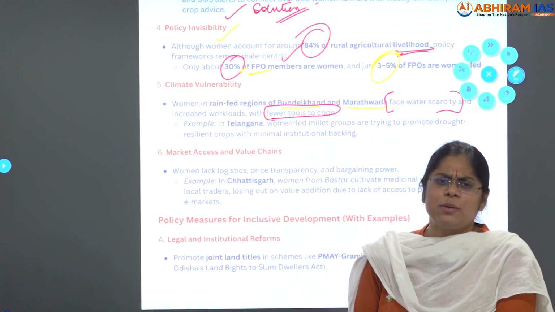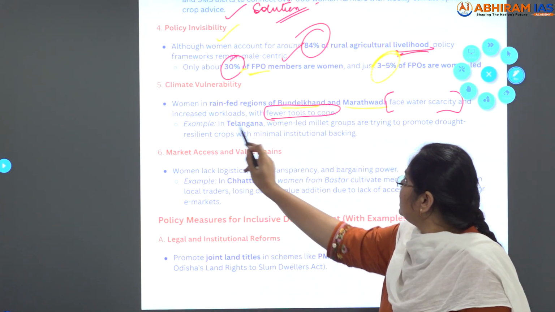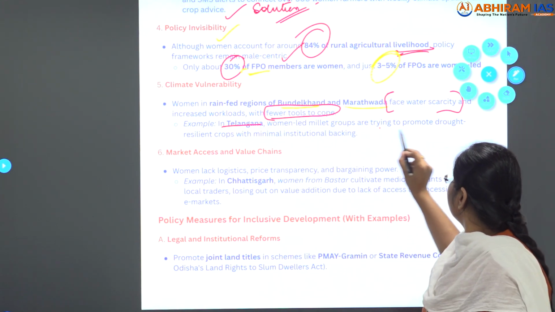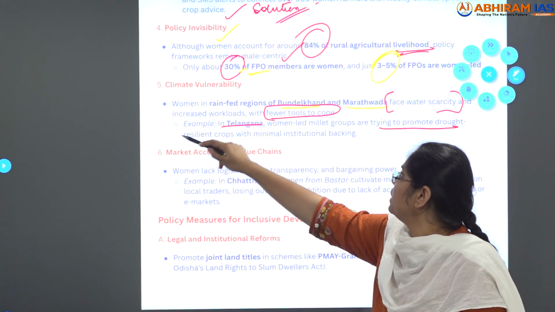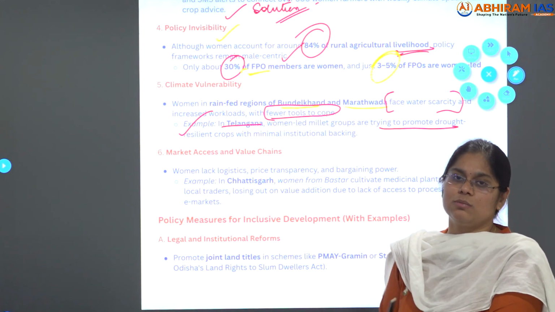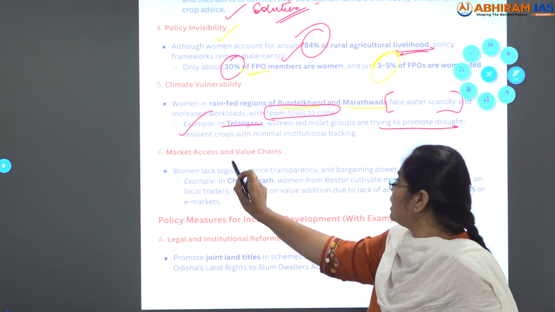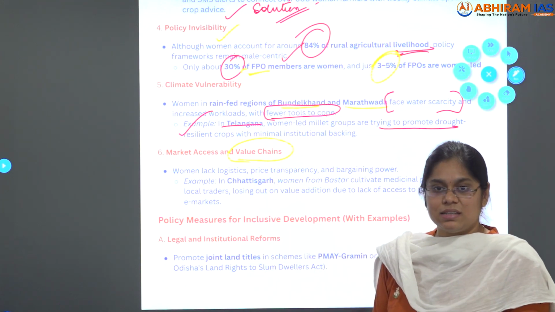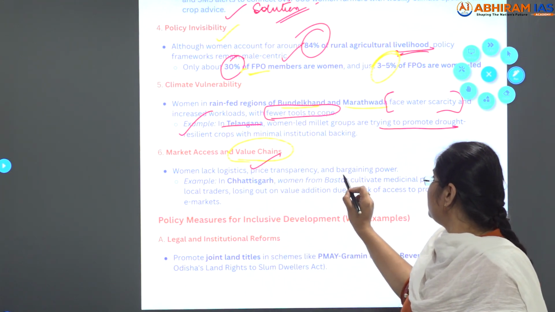And even India is promoting millets. In Telangana, women-led millet groups are trying to promote drought-resilient crops with minimal institutional backing, in the Marathwada and Deccan region almost. Clear?